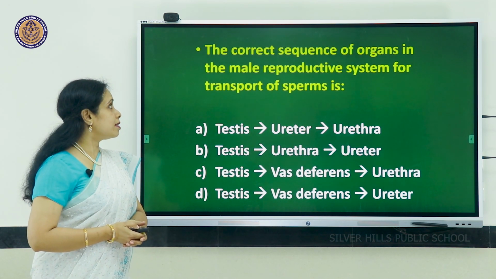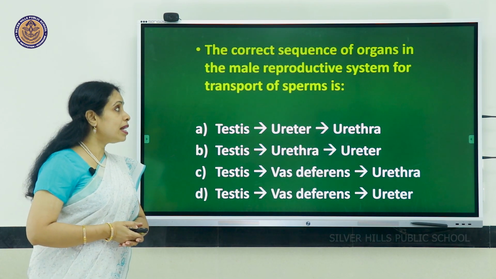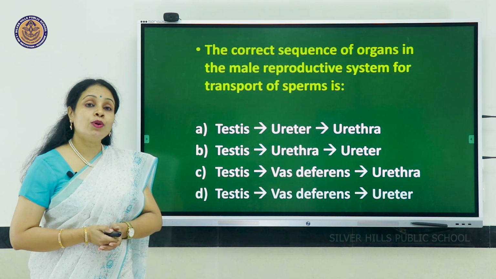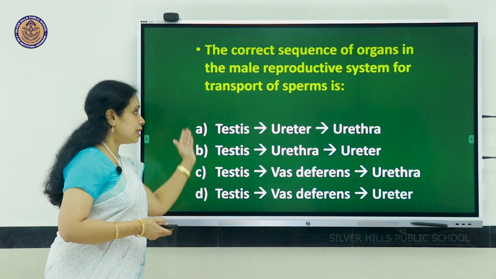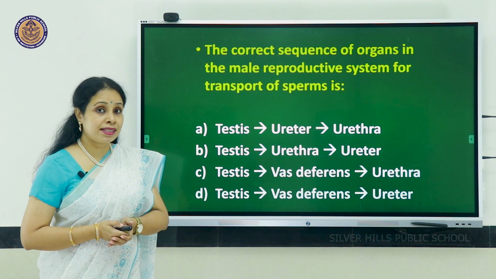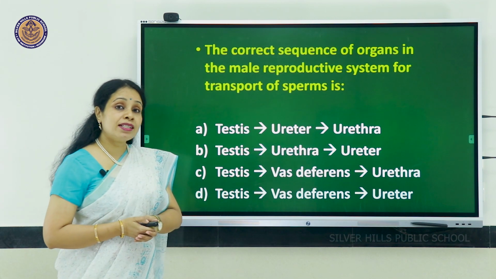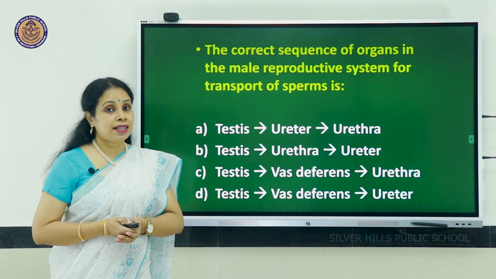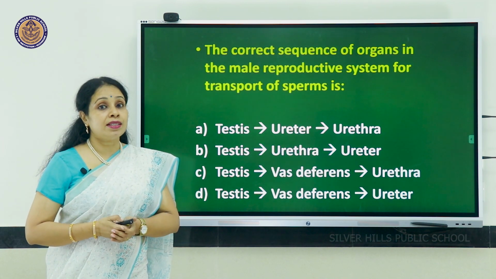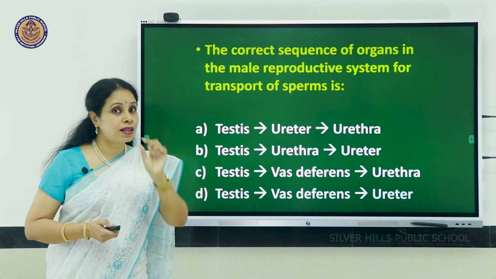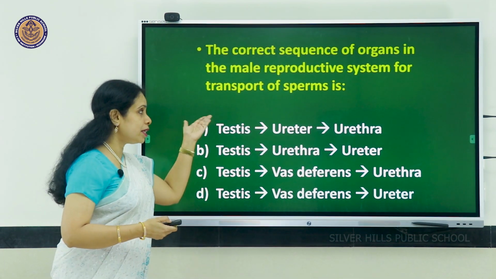The third question is, identify the correct sequence of organs in the male reproductive system for transport of sperms. So all the 4 options are starting with testis. The second option, if it is ureter, that is not the correct answer. Ureter, you know, is related to the kidneys. Both the kidneys have tubes emerging from them, which are called ureters. So it can't be that.